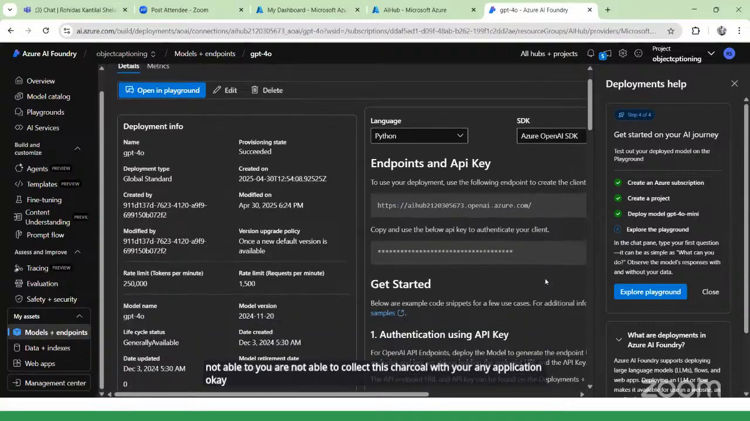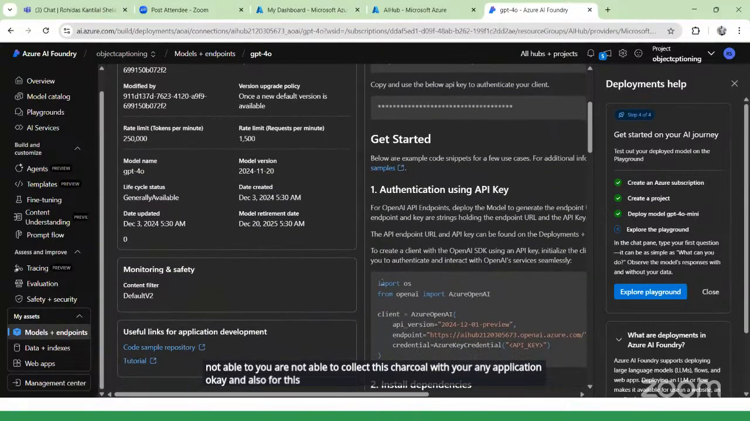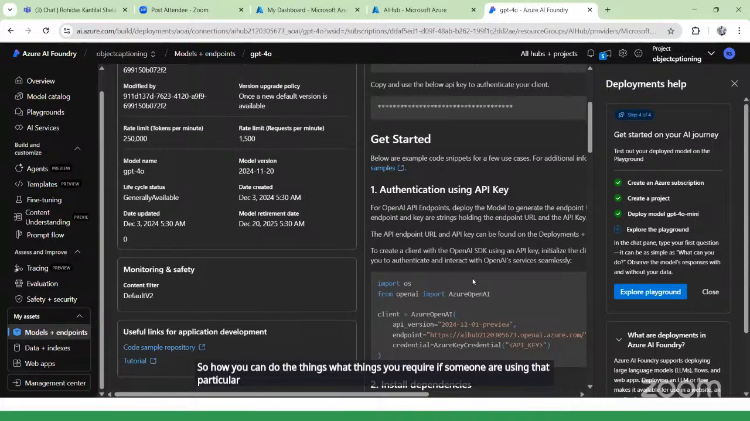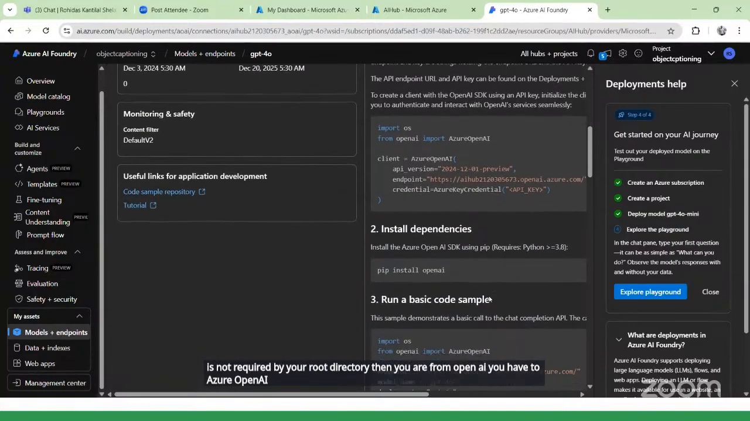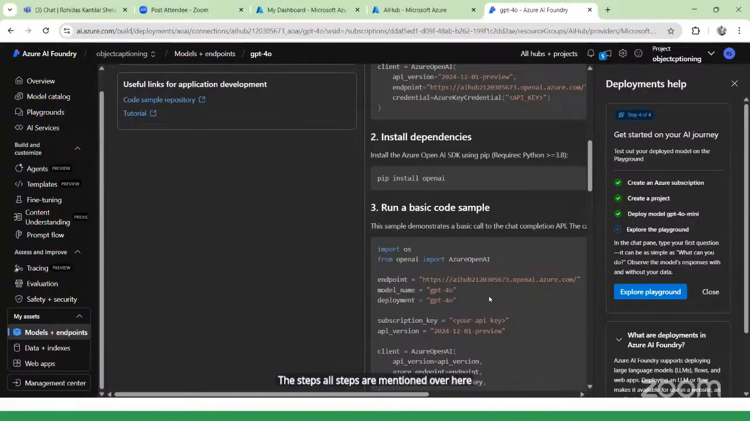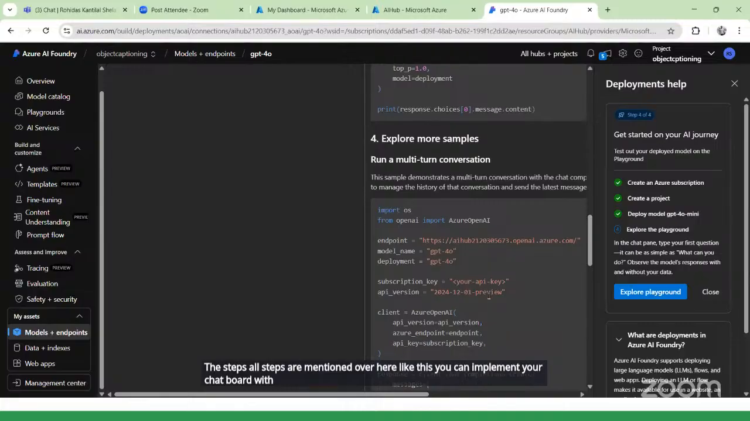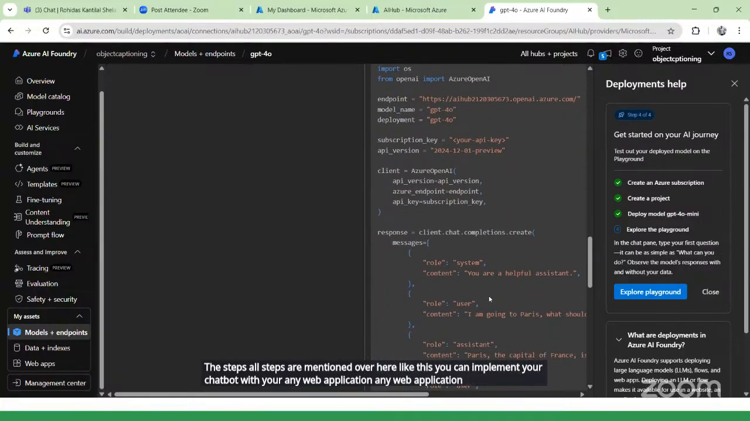Also, for this they have provided guidance on how you can do it and what things you require. If you are using Python, for this you have to import os, which is nothing but your root directory. Then from openai, you have to import AzureOpenAI. All the steps are mentioned over here. And like this, you can implement your chatbot with any web application. All the guidance is provided over here.